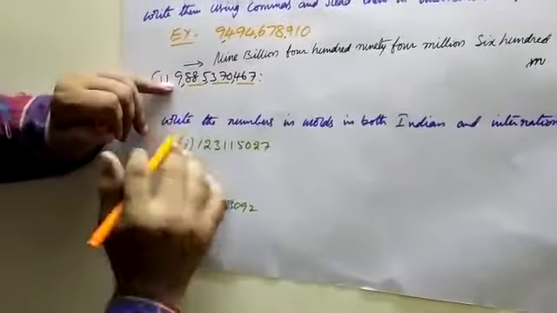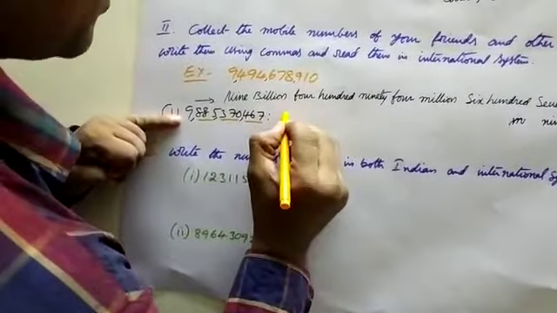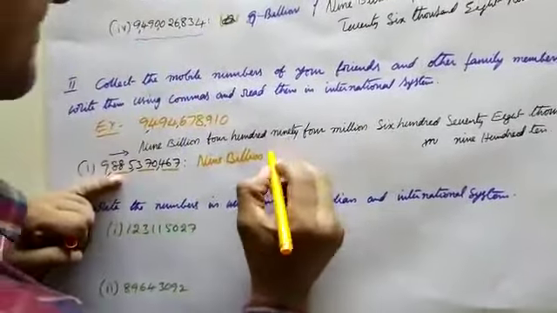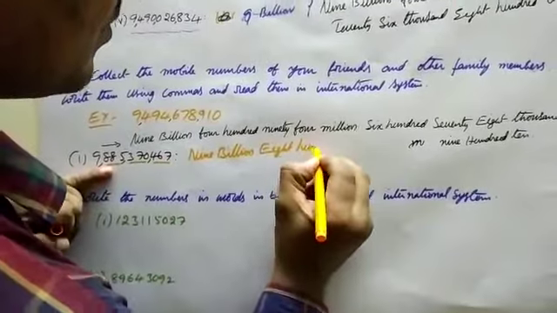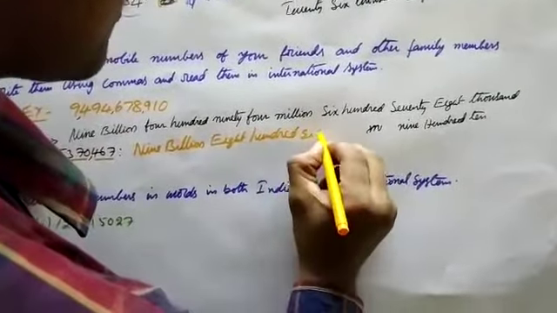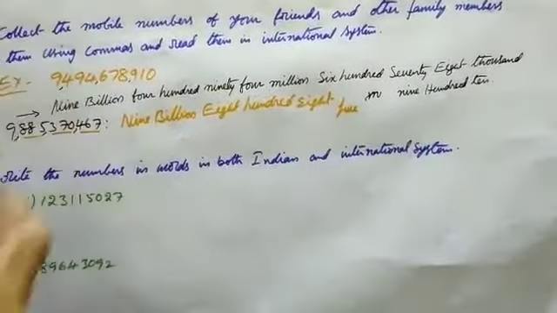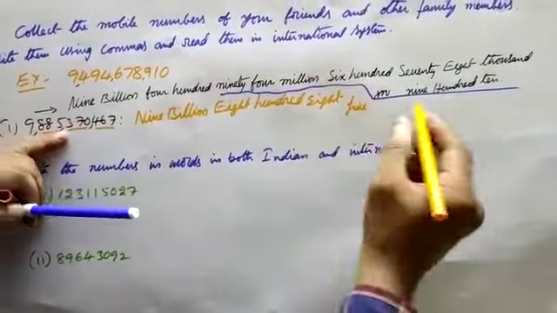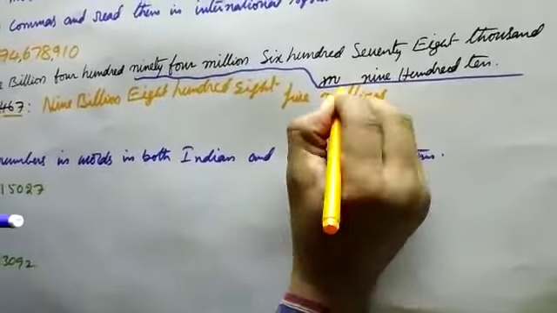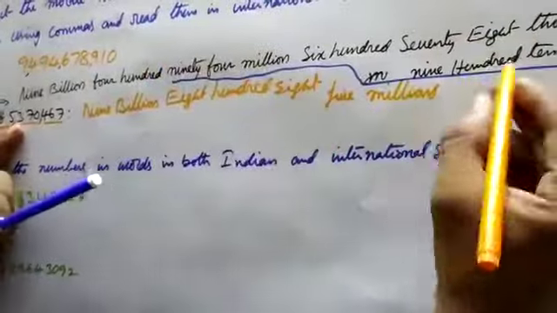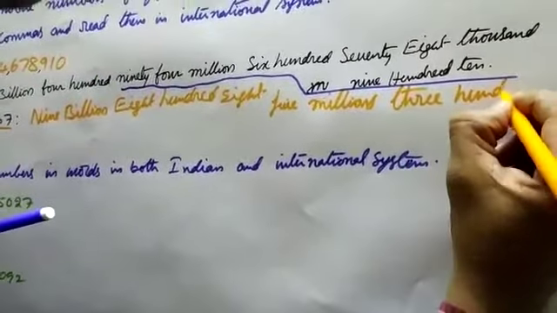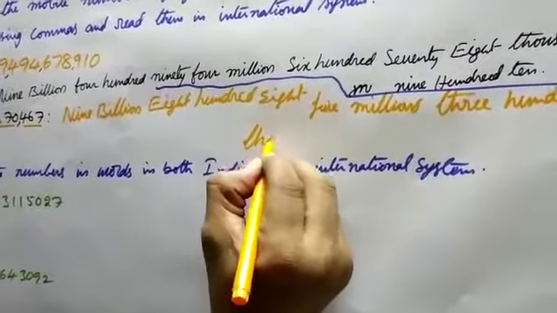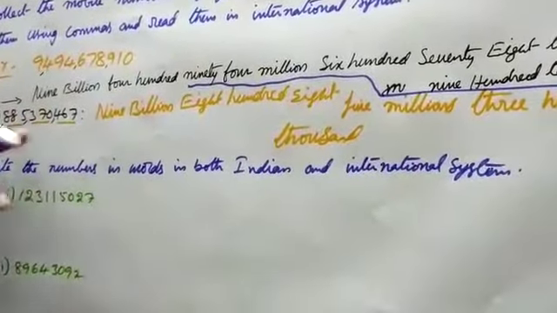Here is 9 billion, 885 millions, 370,000, 467.